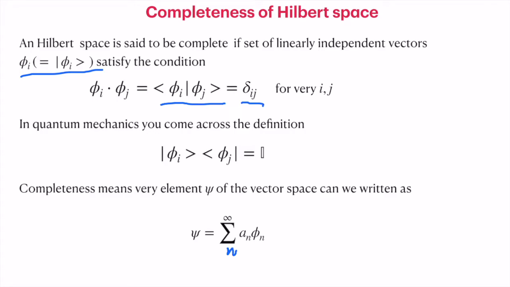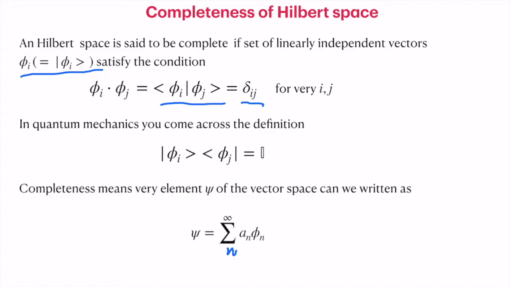The question now is, given a set of linearly independent vectors, whether you can construct an orthonormal set or not. If you can construct an orthonormal set, then they form a basis, otherwise not. For finite dimension, this can be done using the Gram-Schmidt orthonormalization process.